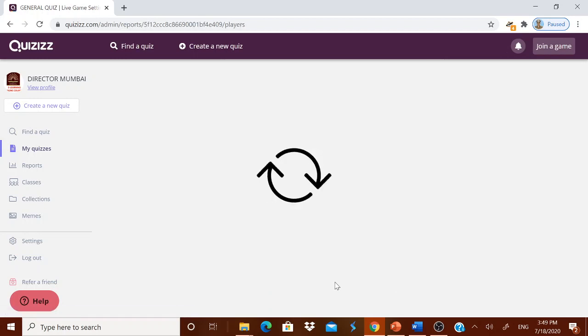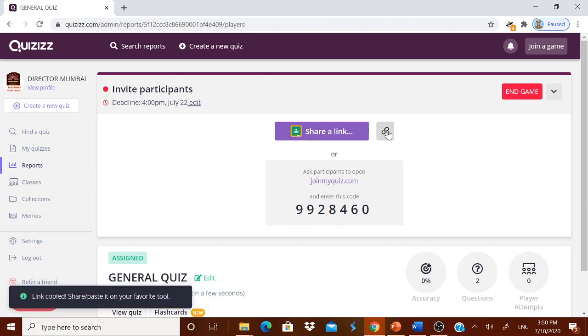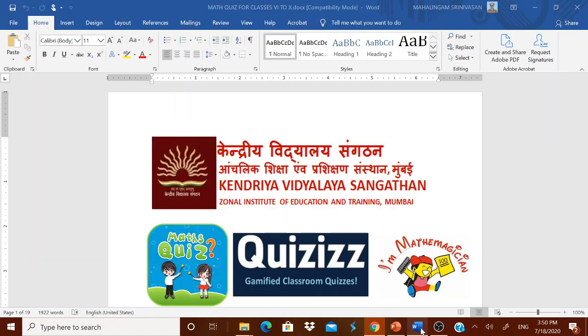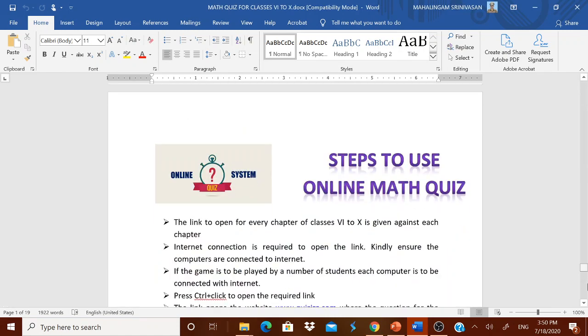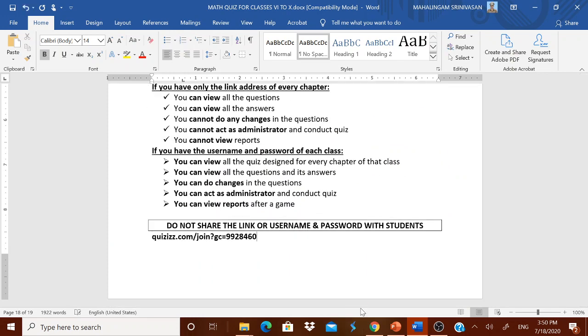Okay, now I'm just clicking continue. When it continues, you see once again you are getting one code. Be careful, this code is not permanent. Every time you are hosting this particular game, every time one code will get generated automatically. Very simple. Here there is one link. You have to just get the link copied. For example, I will just show you the link of it at the end of this page. Okay, you see this is the link. Okay, got the link now.